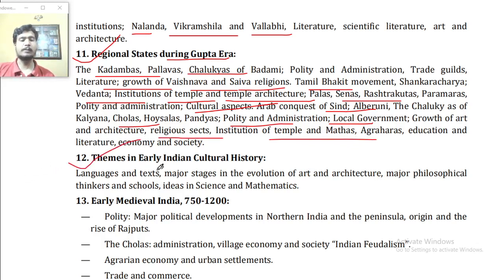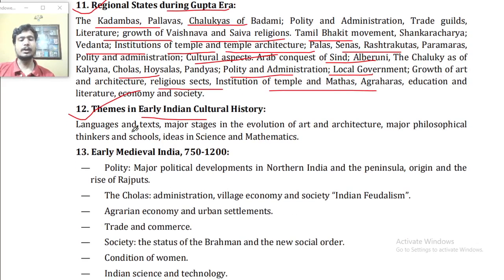Point number 12, themes in early Indian cultural history: languages and texts, major stages in the evolution of art and architecture, major philosophical thinkers and schools, ideas in science and mathematics.